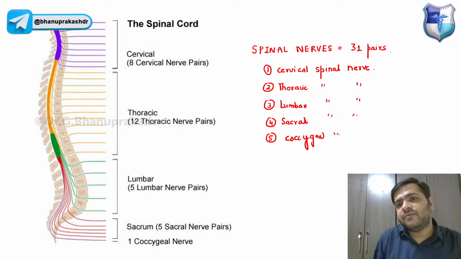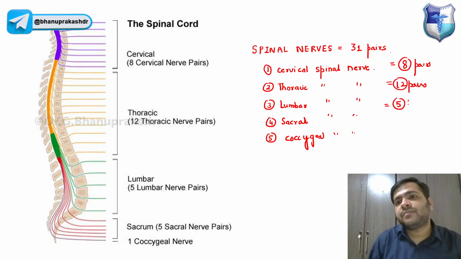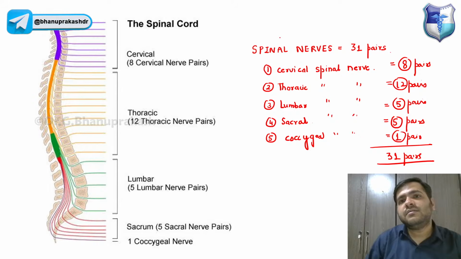The cervical spinal nerve has 8 pairs, thoracic 12 pairs, lumbar 5 pairs, sacral 5 pairs, and coccygeal 1 pair. So in total, it is 31 pairs of spinal nerves.